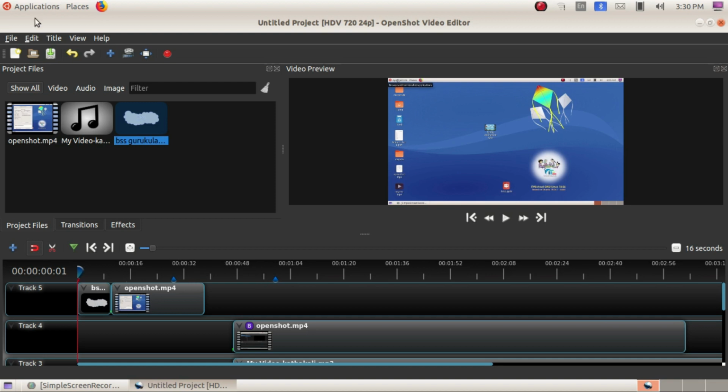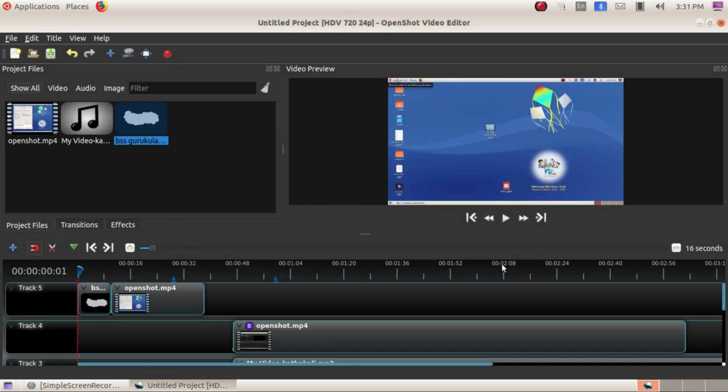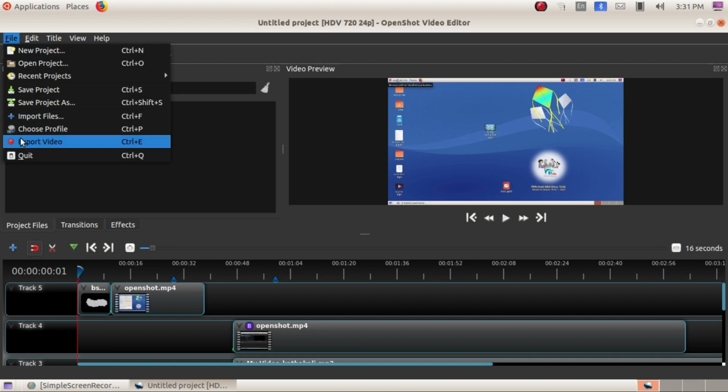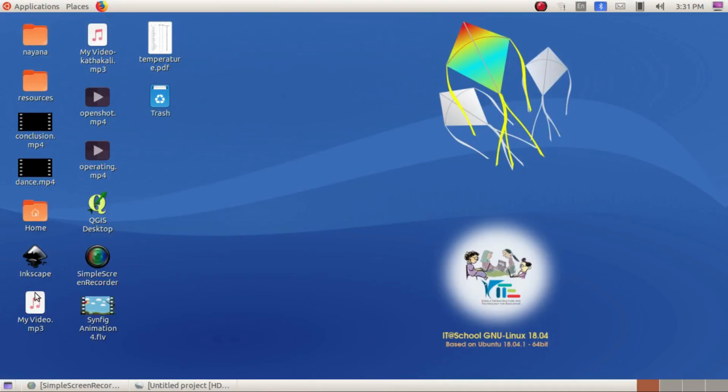So the next section is how we can save the file. You can save the project in an OSP extension, that is the OpenShot project. If you want to export the file, just go to file, export video. We studied that in the last practical session. Like this we have saved the file, and you have the option, that is dance MP4. We have that file here.